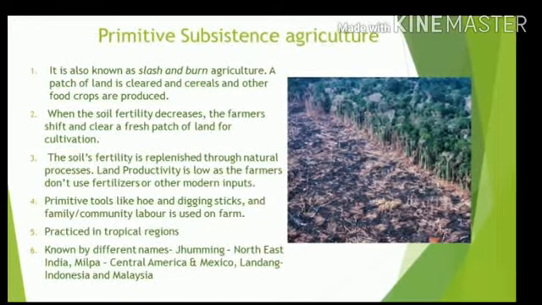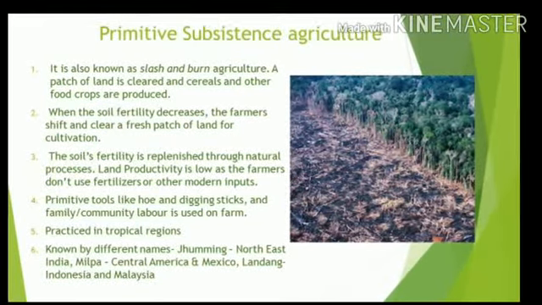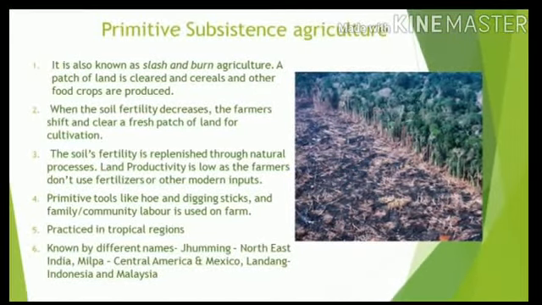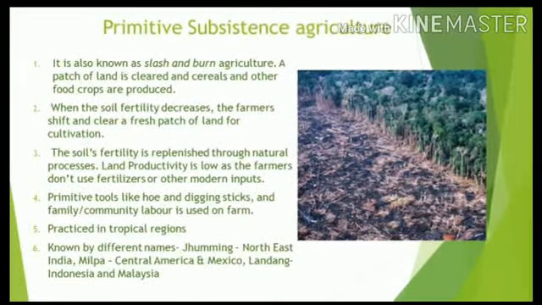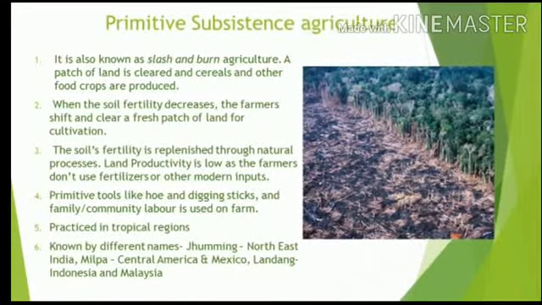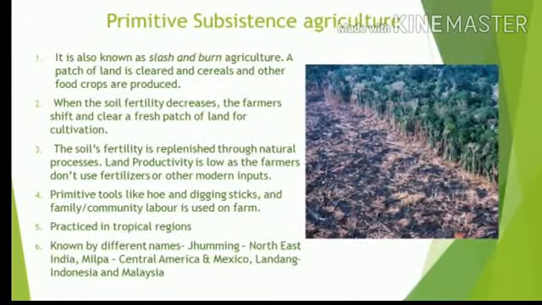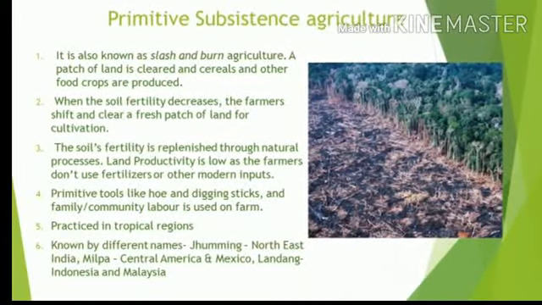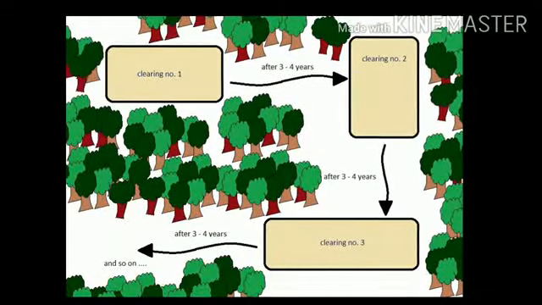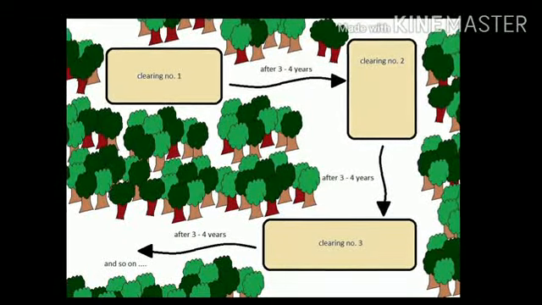and then they are going to use this piece of land for a few years, maybe 2 or 5. Now in this period, they are not going to use any fertilizers. So they are totally dependent on the natural fertility of the soil, and their tools are very basic, like sticks and hoes. Now after using one piece of land for 3 to 5 years, they are going to move to another piece of land because this land has now lost its fertility.